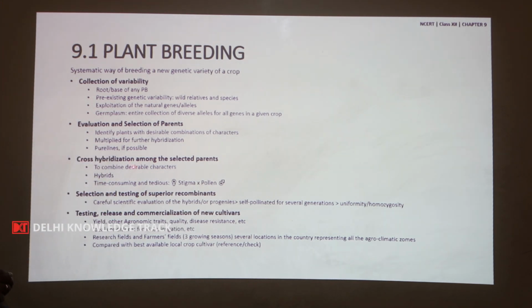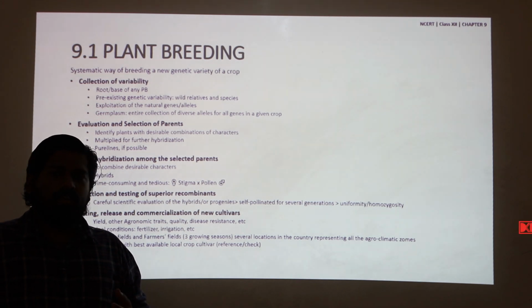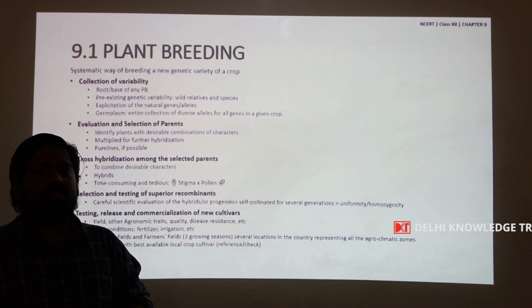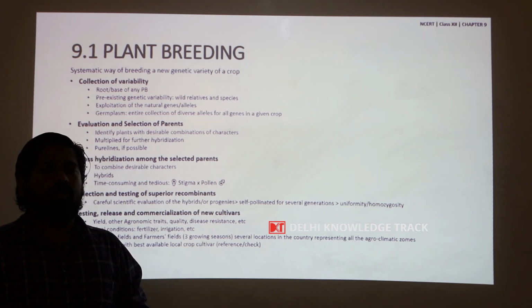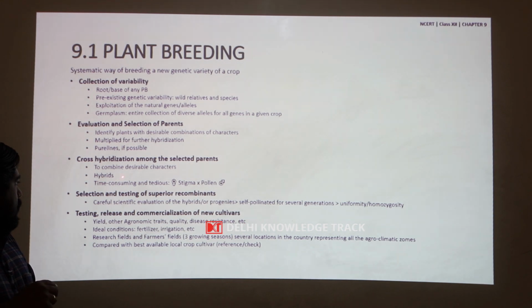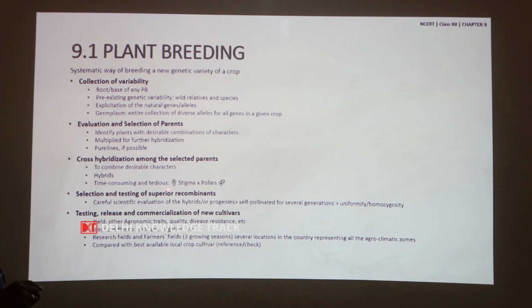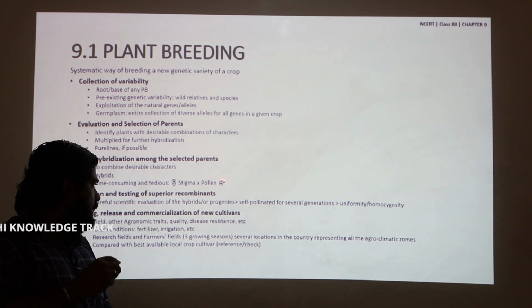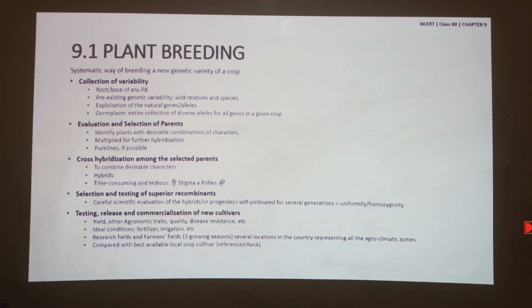Now, cross hybridization among the selected parents. The parents selected out of the evaluation of germplasm are crossed with each other to combine desirable qualities in the F1 progeny. The process of crossing and the production of hybrids is a time consuming and tedious process wherein the pollen from the male parent is collected and deposited over the stigma of the selected female parent.